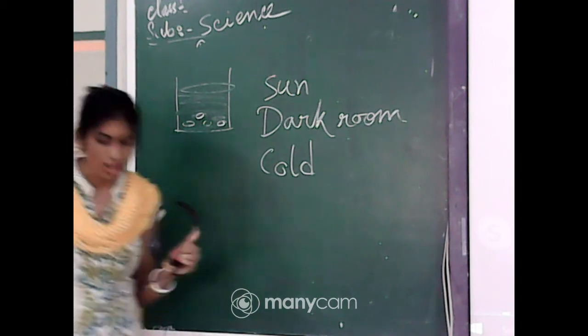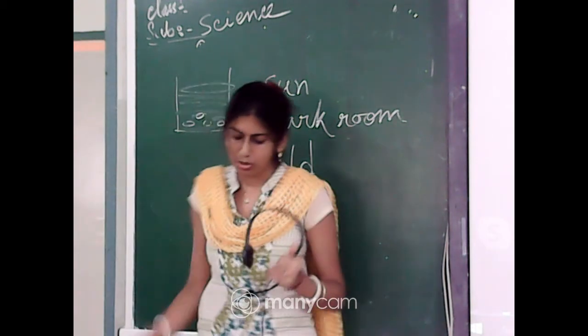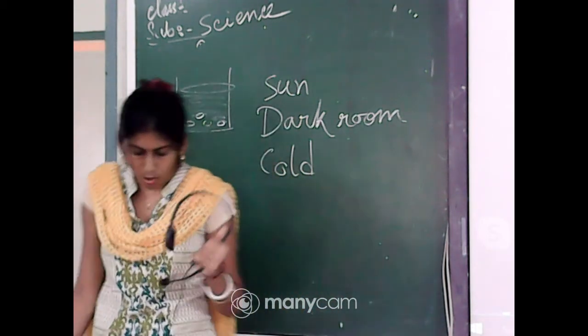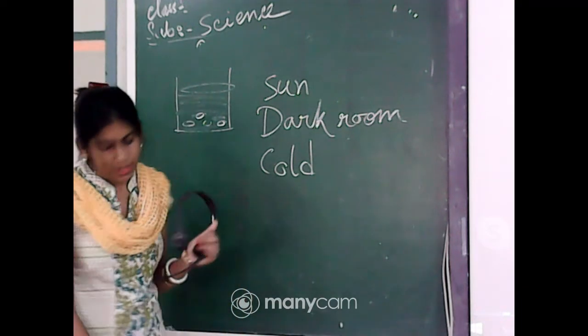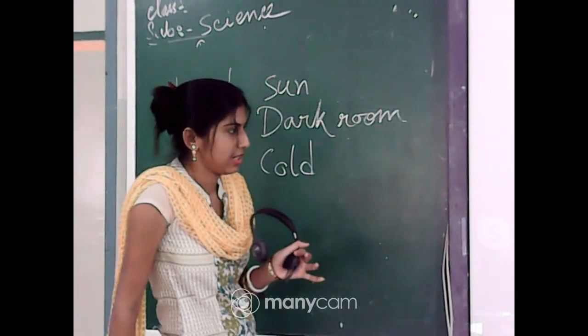So after a few days, what will you notice? Do the seeds in all the 5 parts germinate equally? What will be the answer?